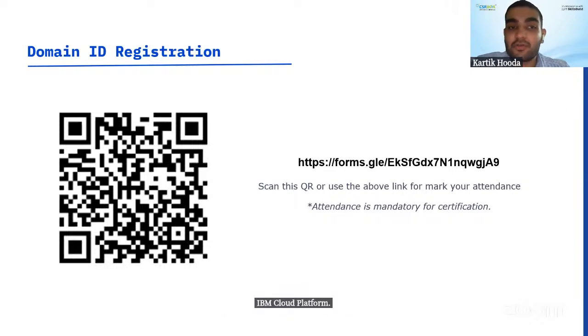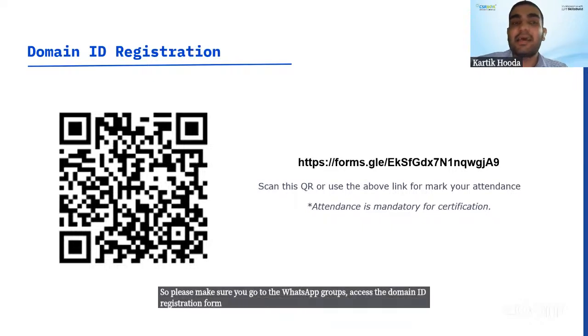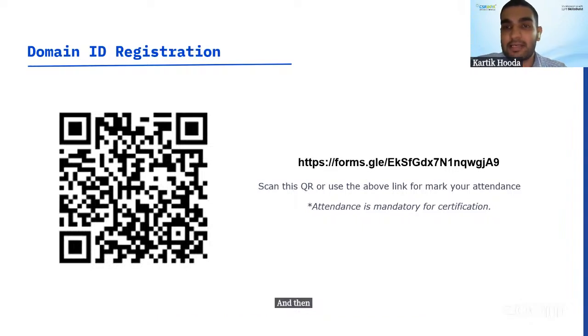I want to make sure that you all know the domain ID is not the IBM ID. This is the ID that you will use to create your IBM ID. So please make sure you go to the WhatsApp groups, access the domain ID registration form, register on that, and then you will soon receive your domain IDs. Please use them to create your IBM account on IBM Skillsbuild.